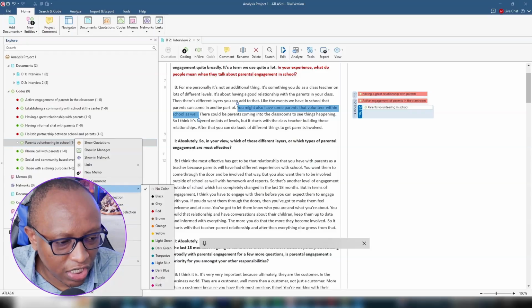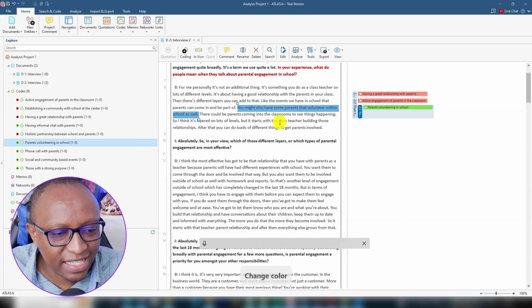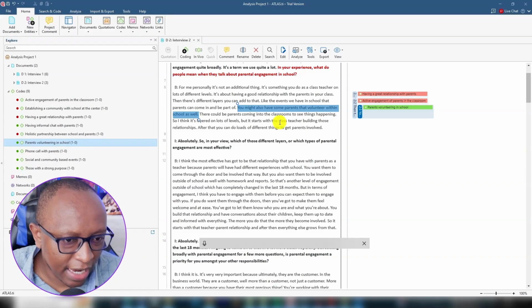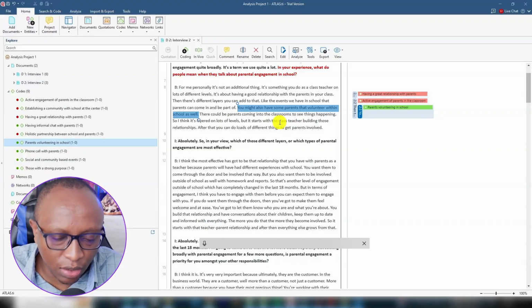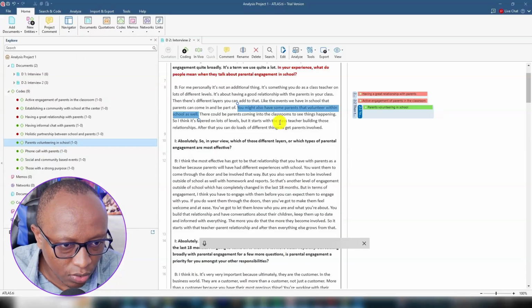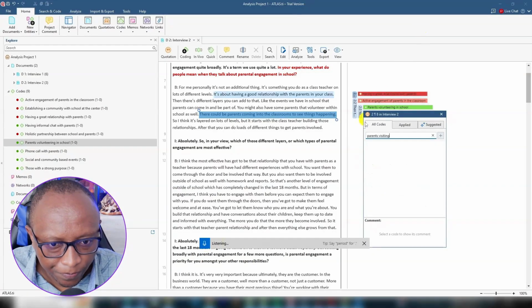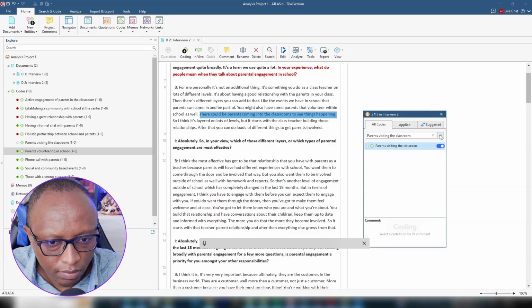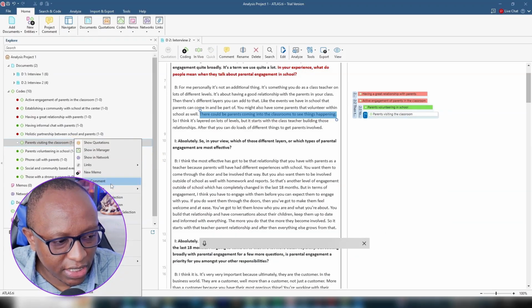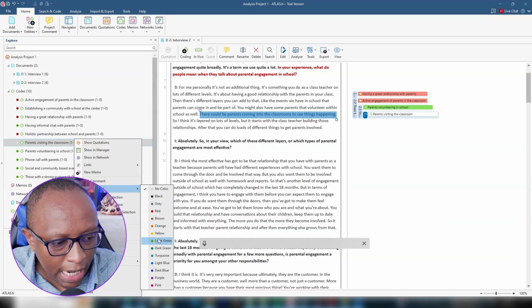If I go to change color, I use light green. Why? This relates to the second question. Although it was asked in the first question, we still coded it in another section. One section can be attached to numerous codes. There could be parents coming into the classroom to see things happening. Okay, parents visiting the classroom. So that code, I right click on it and I change color to light green.